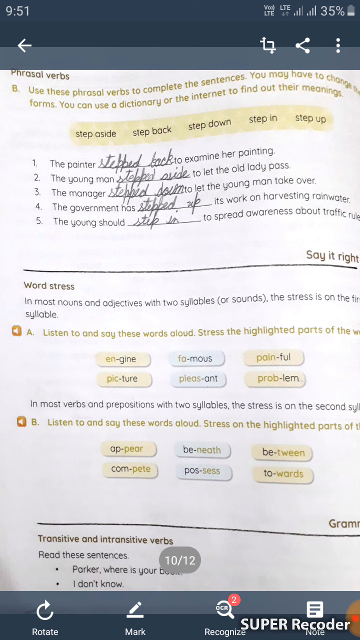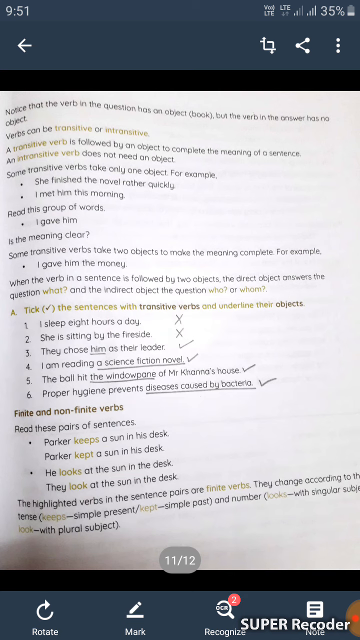Next is the grammar portion. Transitive and intransitive verbs. Read these sentences. Parker, where is your book? I don't know. Notice that the verb in the question has an object, book, but the verb in the answer has no object. Verbs can be transitive or intransitive.